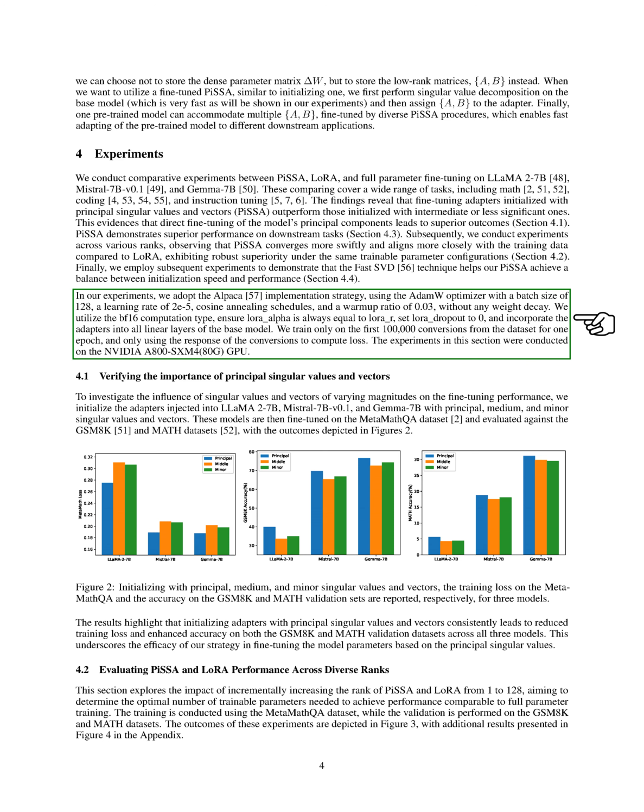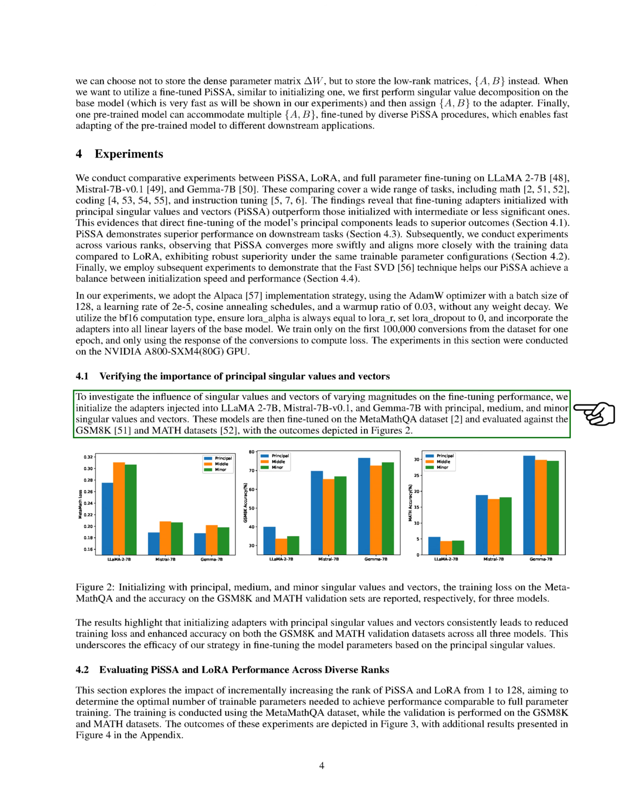Section: Verifying the importance of principal singular values and vectors. In this section, we verified the importance of principal singular values and vectors by investigating their impact on fine-tuning performance. We initialized adapters in Llama 2-7B, Mistral 7B v0.1, and Gemma 7B with principal, medium, and minor singular values and vectors.